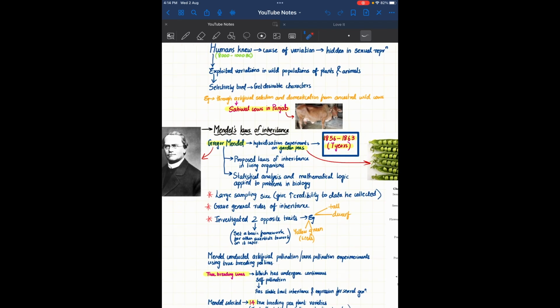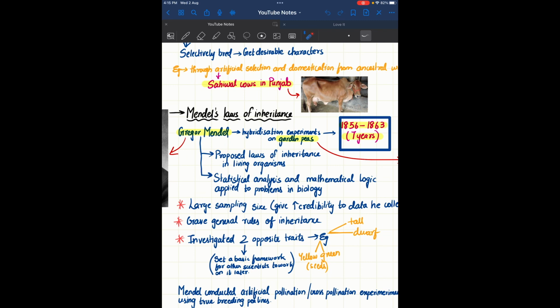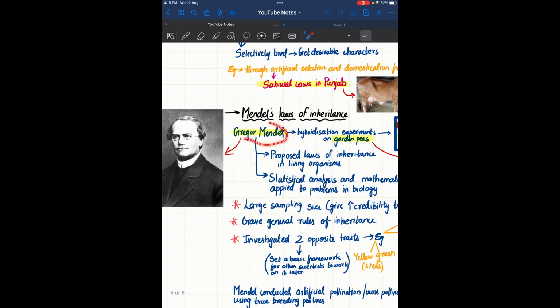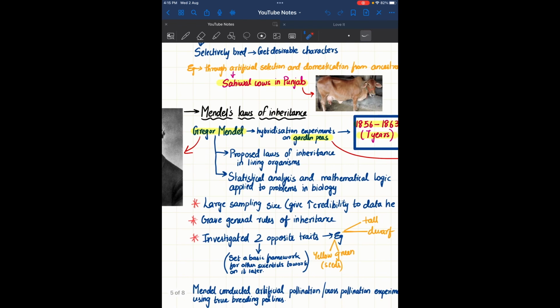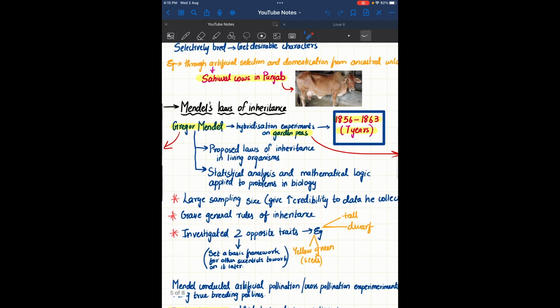So, let's go to the next topic, Mendel's laws of inheritance. This is the main part, and then the real laws are coming up in the next parts. Now, who is this? He is Gregor Mendel. He has given so much information for the genetics that we are learning now. He is the main milestone. Now, hybridization experiments on garden peas. This is the plant he used, garden peas, important. 1856 to 1863, 7 years he had taken for this, and this year is also important.